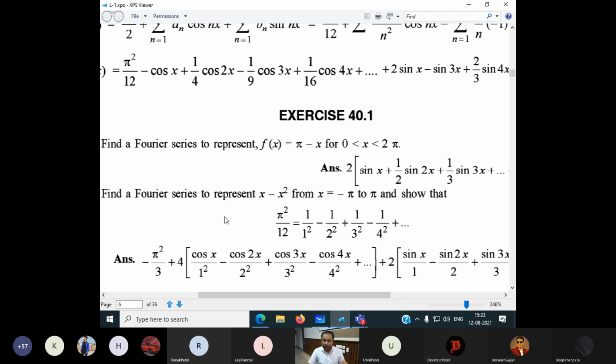Now, since the function is talking that this to this means it is included, right?